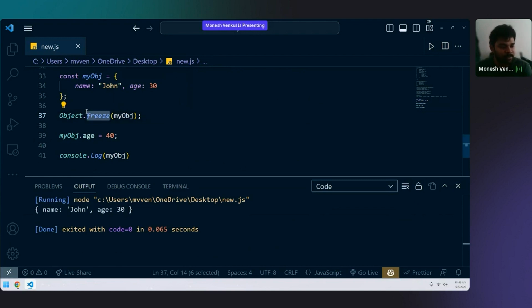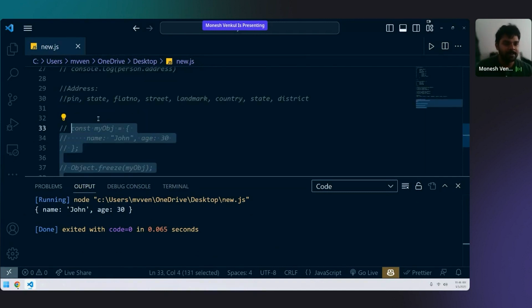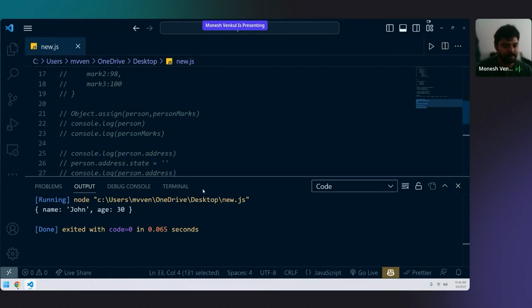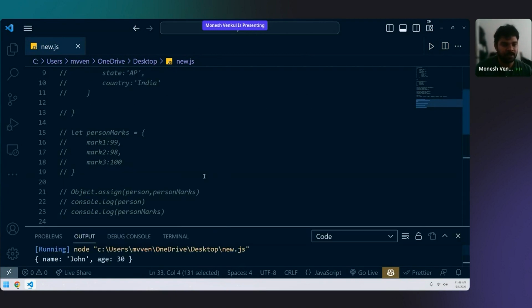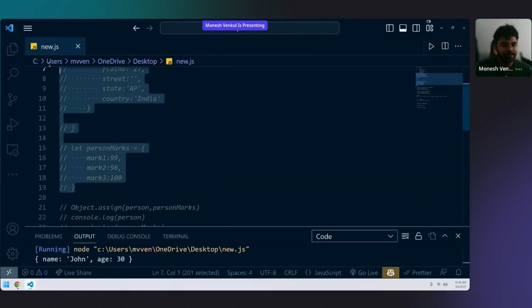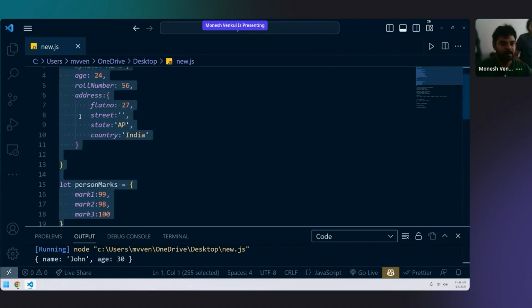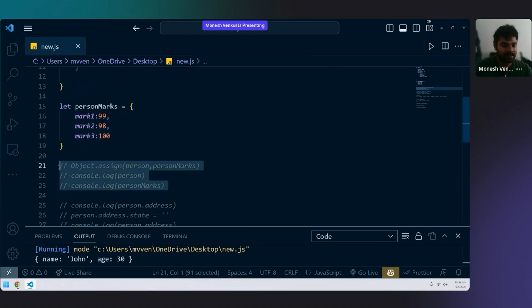Whenever you use Object.freeze, you cannot manipulate the values inside an object. So that is Object.freeze. Now, one more time, I'm explaining Object.assign just for our friend who asked. Object.assign will just copy the contents of the second object to the first object.